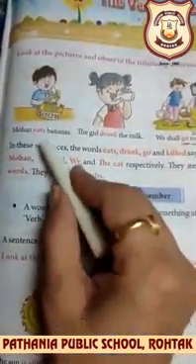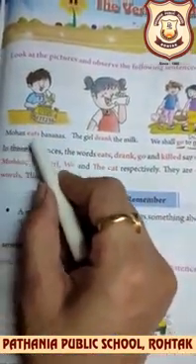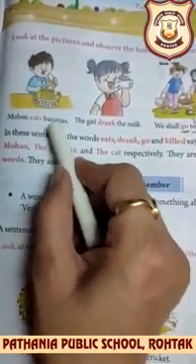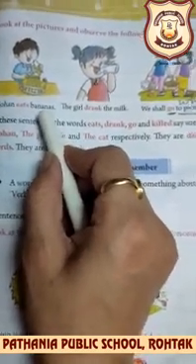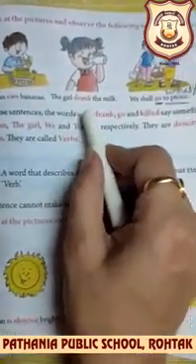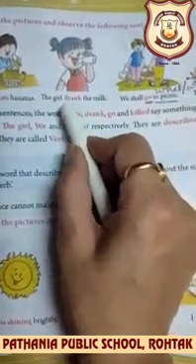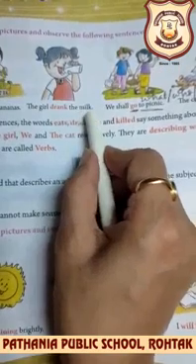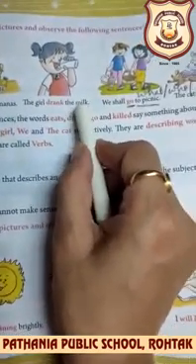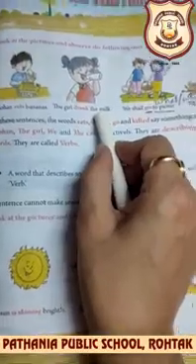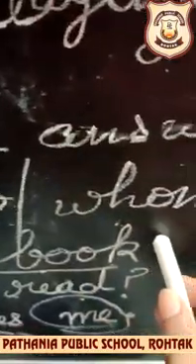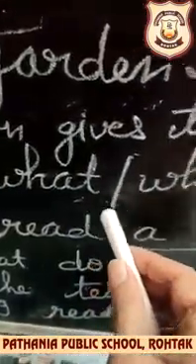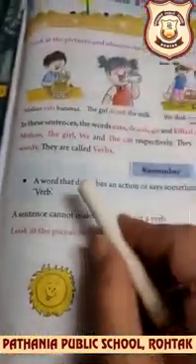Clear, beta? Mohan eats bananas. What does Mohan eat? Bananas. Bananas is the receiver of the action, eating. What is he eating? Bananas. So bananas is an object here. The girl drank the milk. What did the girl drink? The milk. So the milk is giving the answer of what. It is an object here. Clear? So the master stroke to identify an object is what, who and whom. An object basically gives the answer of what, who and whom. Then you will get your answer to identify an object.